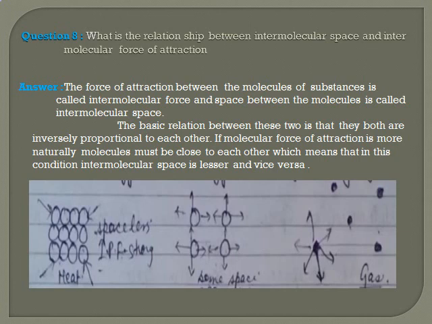In the second case, that arrow sign shows the force of attraction. So in the liquid state you can see the molecules are a little bit far away as compared to solids, but closer as compared to gas molecules. When you see the gas molecules, intermolecular space is so much because force of attraction is very less. So if someone asks what is the relation between intermolecular space and intermolecular force of attraction, they both are inversely proportional to each other.